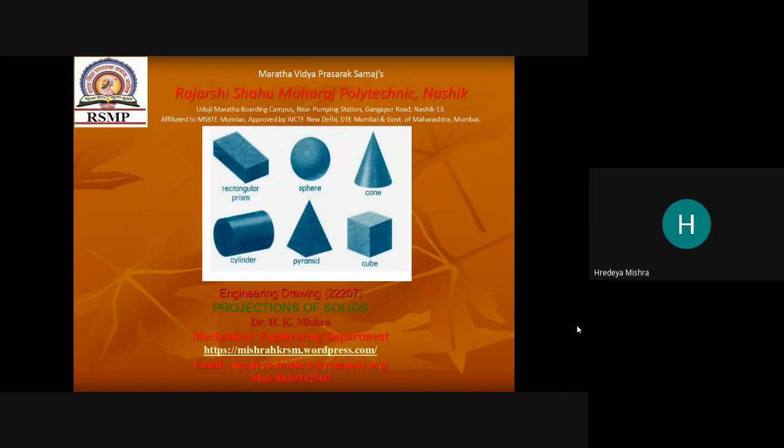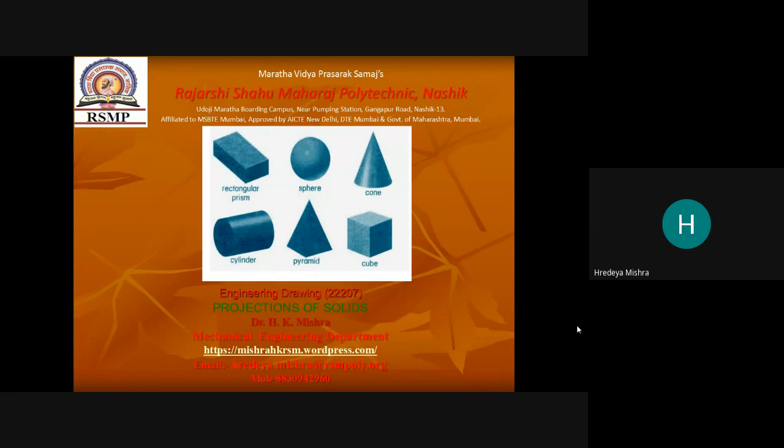So in this unit we will go through the projection of solid. Projection of solid and projection of plane are a little bit similar to each other, because in the projection of solid only one dimension is added.